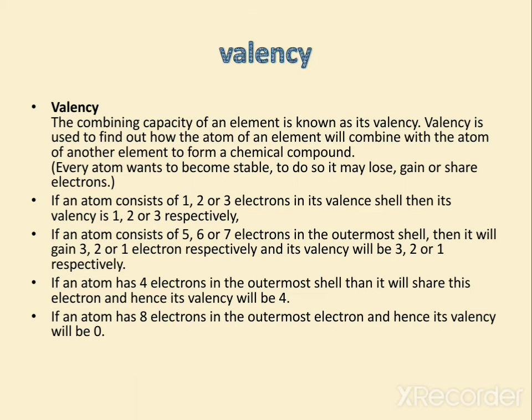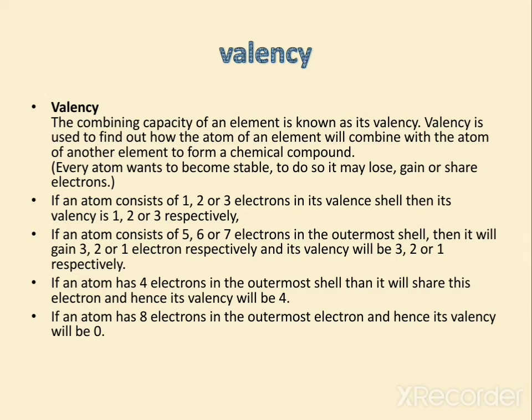Now valency. What is valency? The combining capacity of an element is known as valency. Valency depends upon valence electrons. The electrons present in the outermost shell are known as valence electrons.